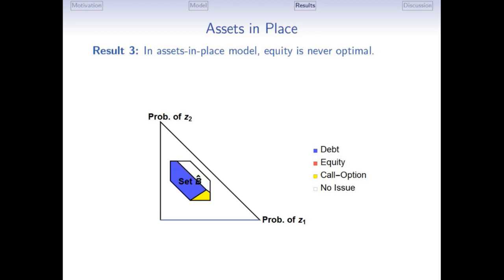If I have time, I'll tell you exactly what the model is, but we also have a version of the model where the private information is about assets in place. In this model, equity never arises in equilibrium, and debt is normally the optimal source of financing. A typical example is this comparative statics with respect to required investment. As you see, as we increase the required investment, the red region doesn't appear; nobody raises financing through equity. So here, the nature of private information matters.